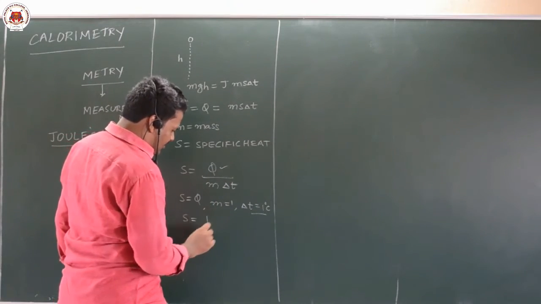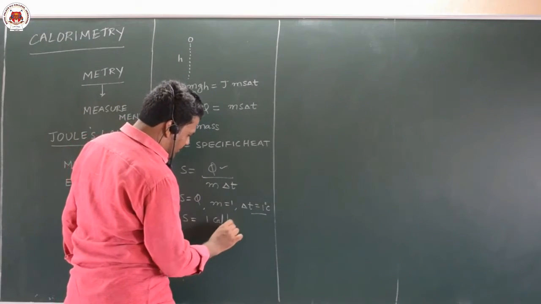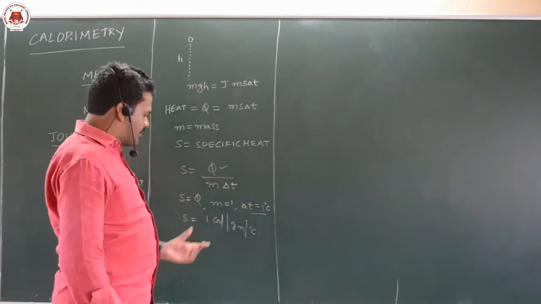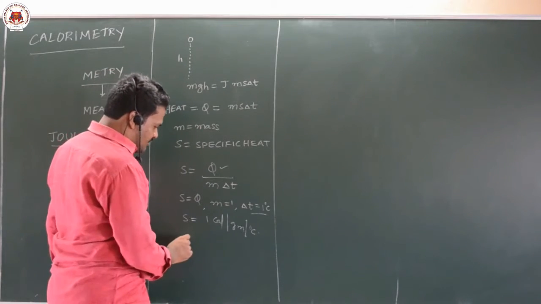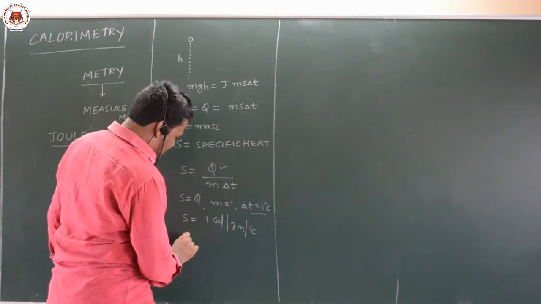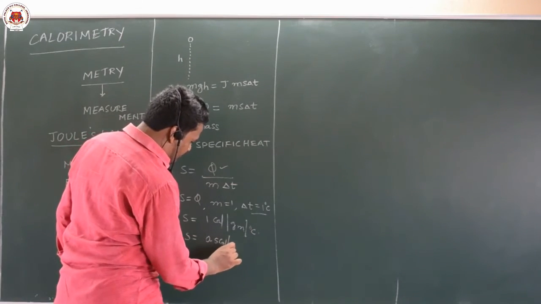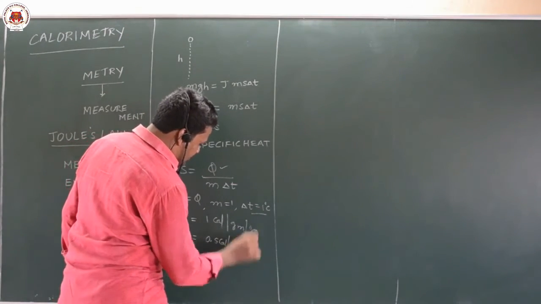Specific heat of water, you can remember it as 1 calorie per gram per degree centigrade. This is for water. Specific heat of ice is 0.5 calorie per gram per degree centigrade.